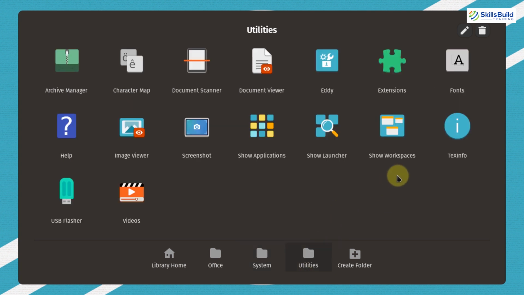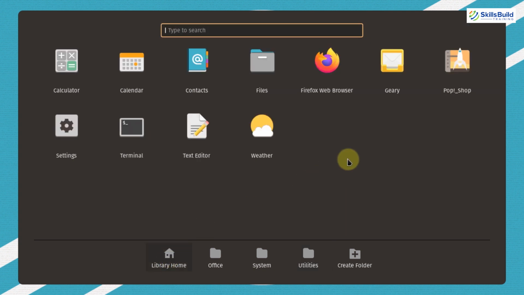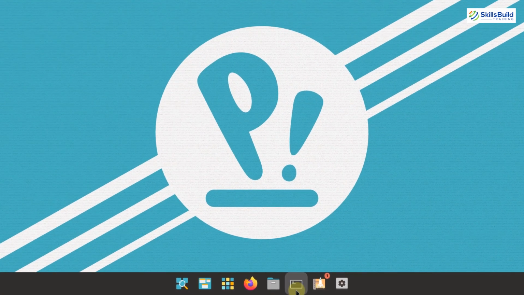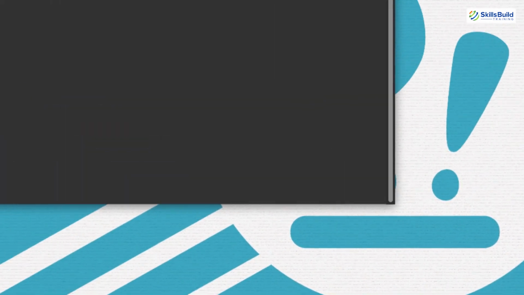Then you have a lot of utilities that you can use in your Pop OS, and then we have some other applications. For example, in terms of browsers, we have Mozilla Firefox as the default web browser. Then to download and install different applications and software, we have Pop Shop here. So that was all about the default applications. I will open my terminal and let's see some other things.